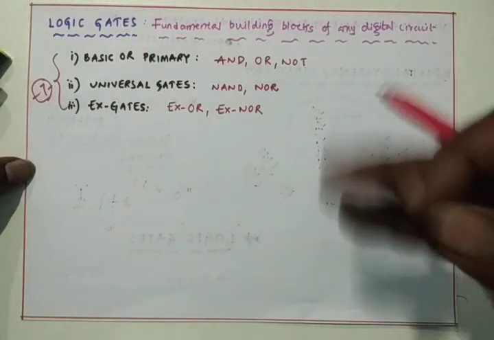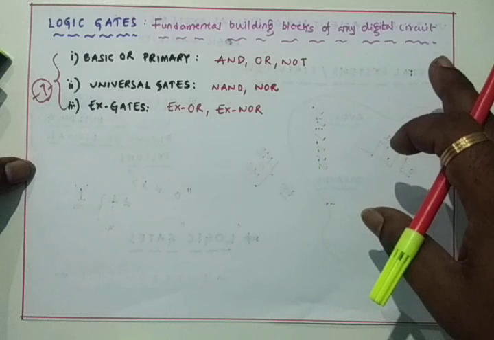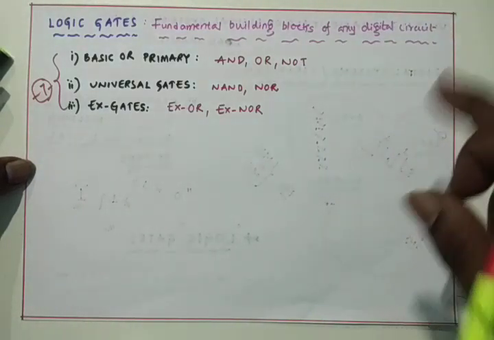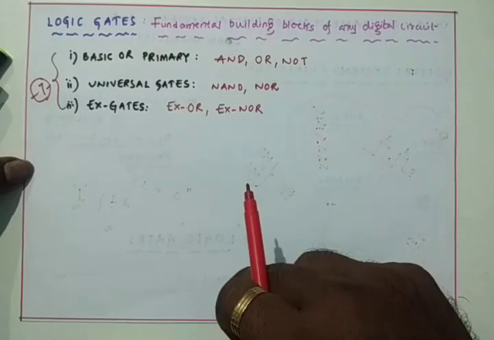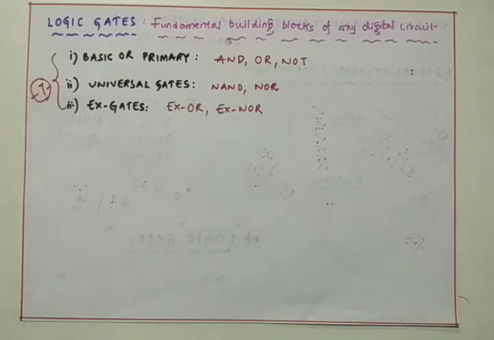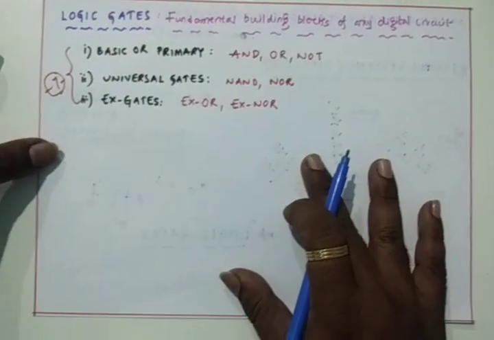So I am going to talk about the primary gates in this class. Primary gates are also named as basic gates. I am going with the first classification, that is basic gates.